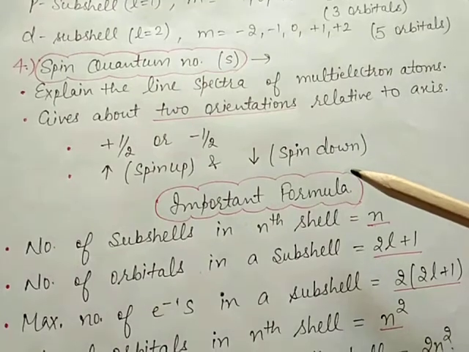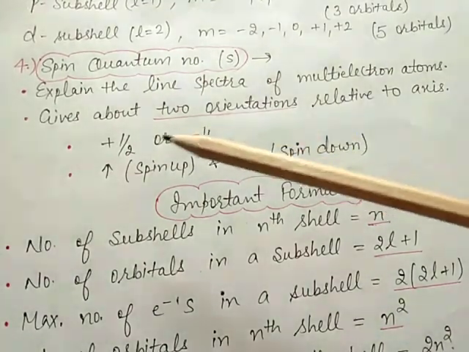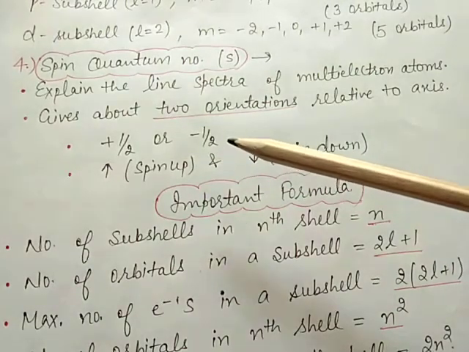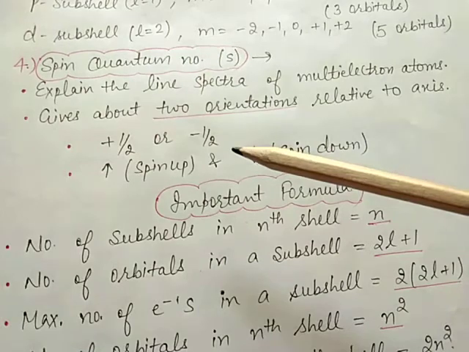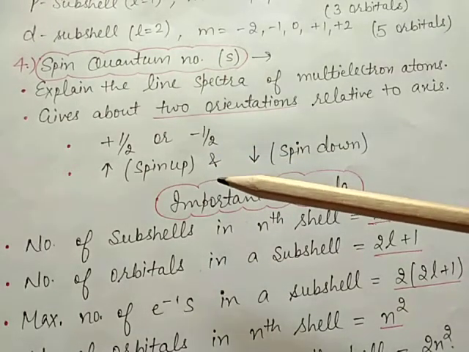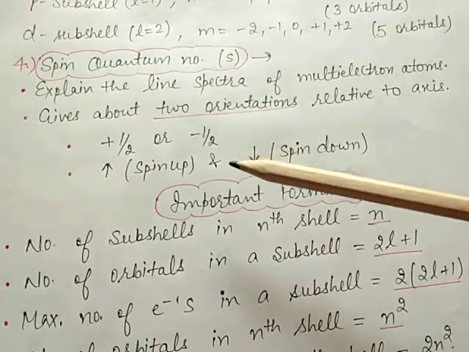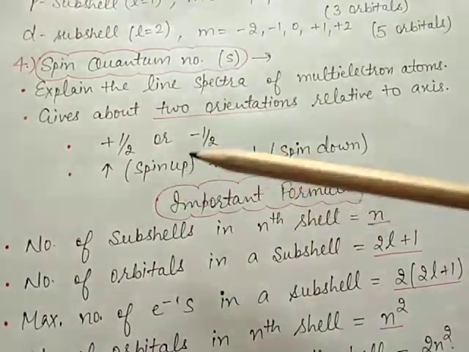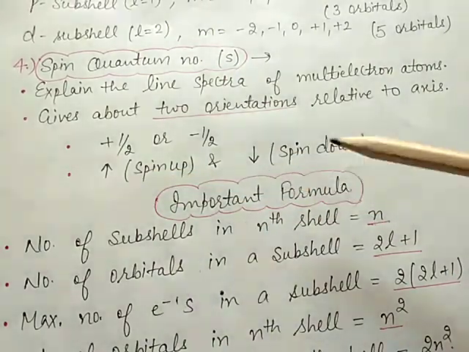Two electrons having different spin values, one plus half and another minus half, are called opposite spin. Means an orbital can hold a maximum of 2 electrons with opposite spin, either spin up or spin down.